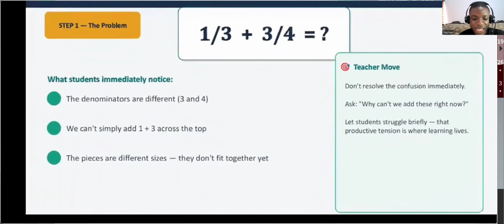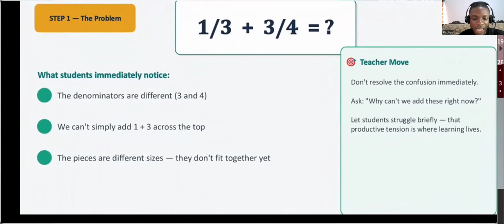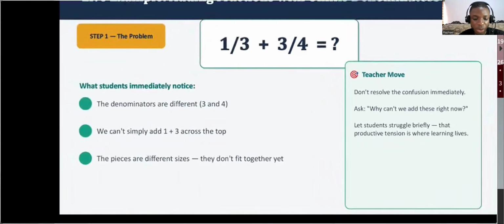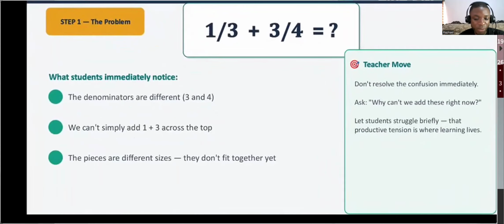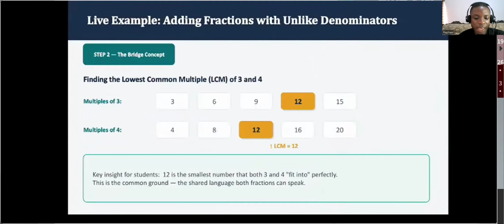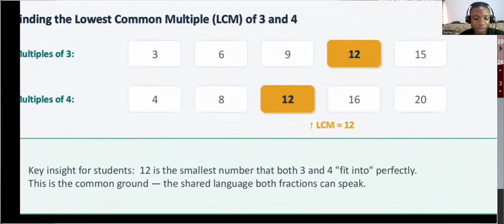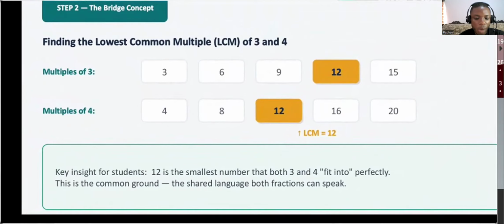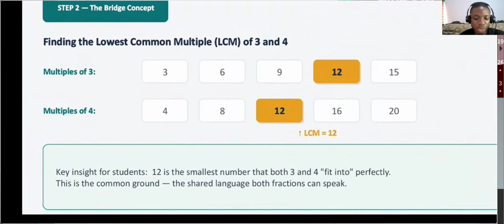And it was able to understand from the get-go that I can't add 3 and 4 together to get 4. So it can't be 4/7. It has to be something else. These denominators are different, so there has to be a way. There's a problem. And the bridge concept is where you talk about the multiples of 3 and the multiples of 4, and you look at the lowest common multiple between 3 and 4, which is 12.